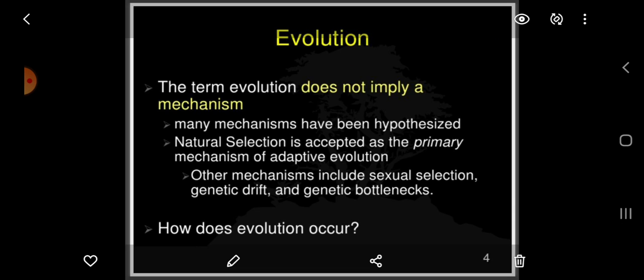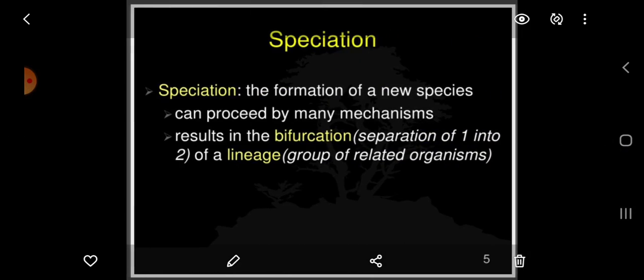Now, how does evolution occur? Firstly, it occurs through speciation. Speciation is the formation of a new species, which can proceed by many mechanisms.